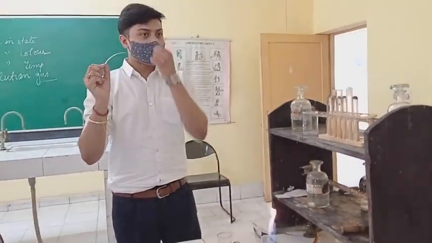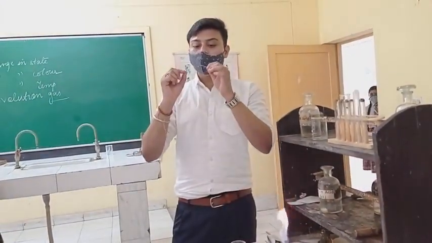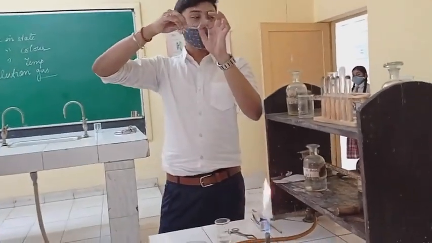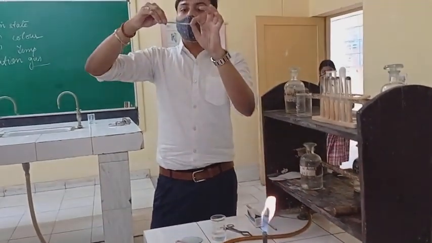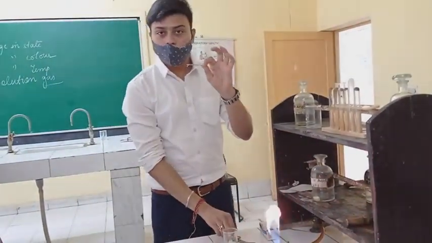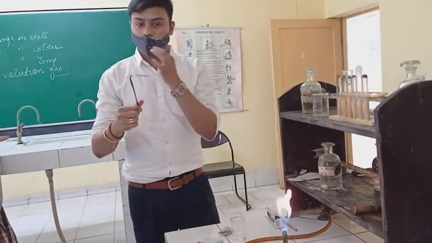This is magnesium ribbon. Okay. So in order to remove the basic layer of carbonate, what we will do? We will rub it with a sandpaper, right? So what we are doing? We are rubbing it with the sandpaper so that the basic layer of carbonate can be removed. Now we will burn it in the burner and we will observe how it will burn. Okay.